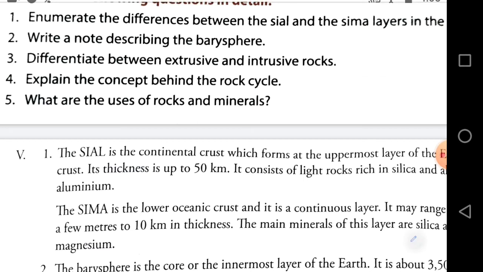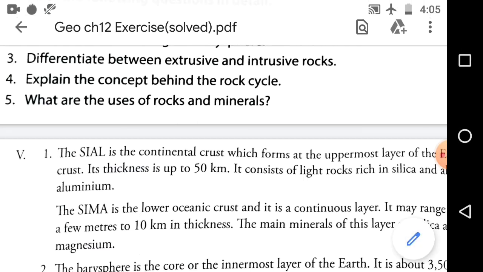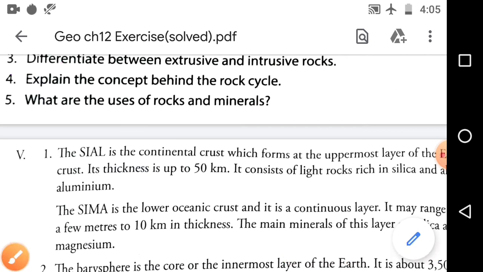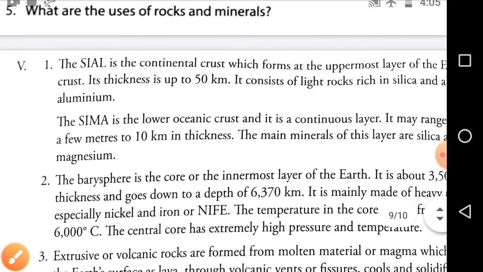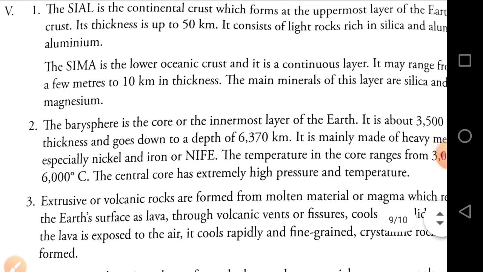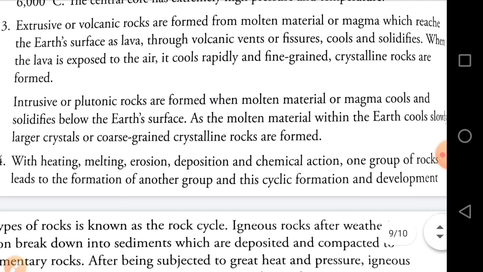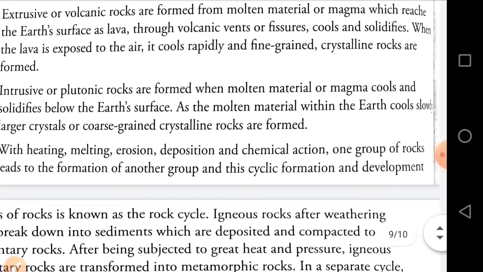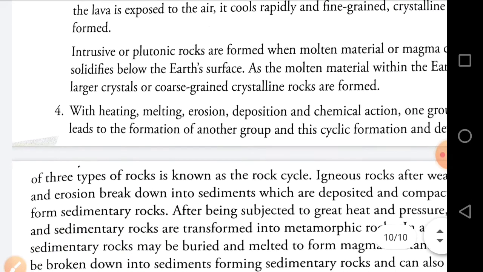Explain the concept behind the rock cycle. तो आपको यहाँ पर रॉक साइकिल फॉर्मेशन कैसा होता है, कैसे होता है, रॉक साइकिल के बारे में बताना है. ठीक है, तो एक आंसर इज देयर. With the heating, melting, erosion, deposition and chemical action, one group of rocks leads to the formation of another group, and this cyclic formation and development of 3 types of rocks is known as rock cycle.